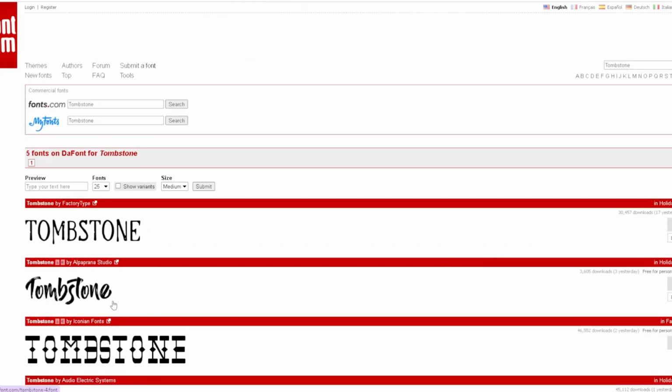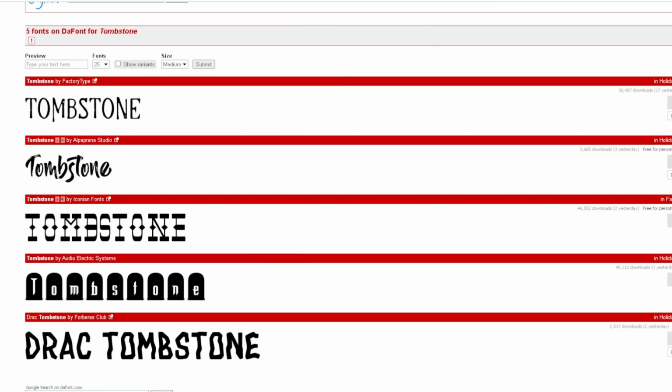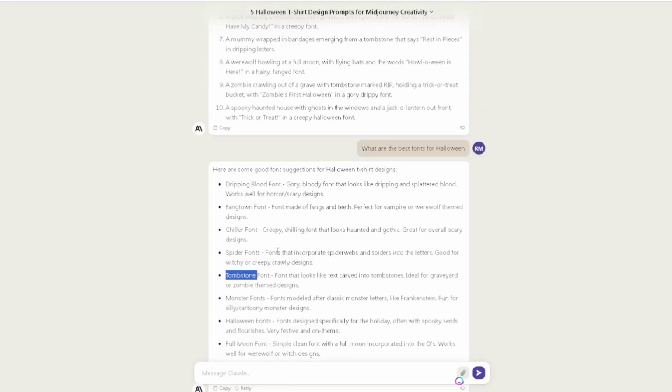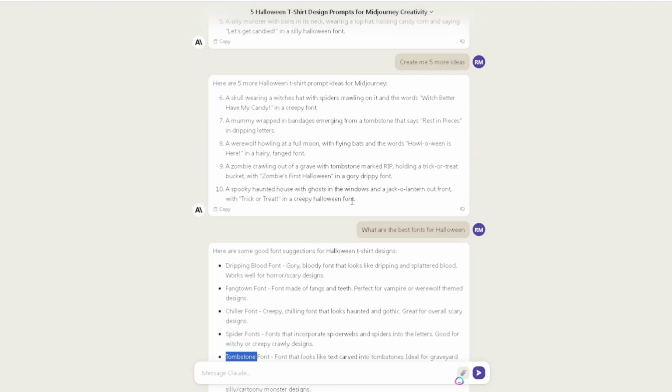Stick tombstones popping up, right? So leveraging AI to help you come up with different types of fonts, you can possibly do that. But you can even come up with different design ideas, and leveraging it with Midjourney is very, very powerful too. Let's come over here and see what this created.